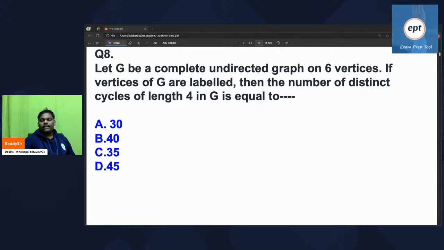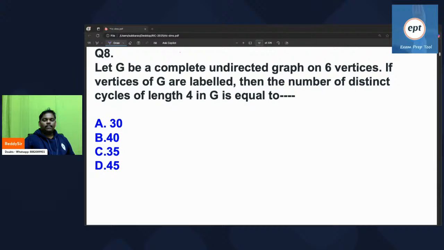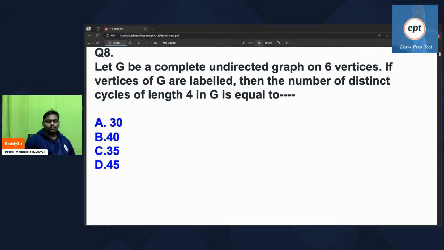Let G be a complete undirected graph on 6 vertices. If the vertices of G are labeled, then the number of distinct cycles of length 4 in G is equal to. So what is the answer?